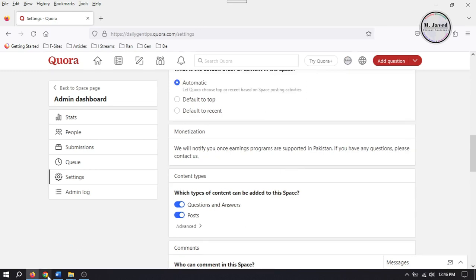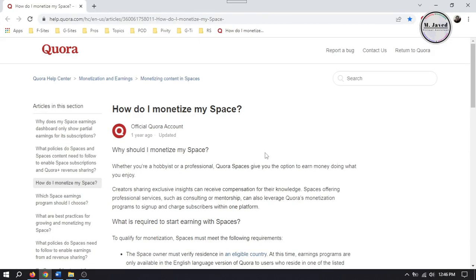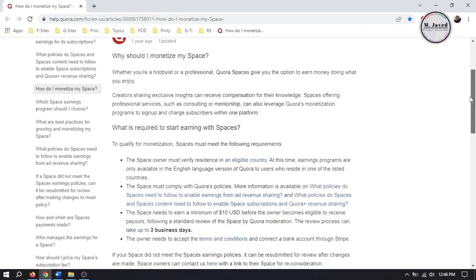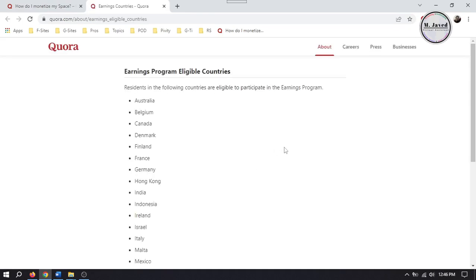So when you go to Quora Help Center and search this article, here it has specified the countries where Quora is offering its monetization. So click on this link and it will show you the name of the countries where Quora is offering its monetization.